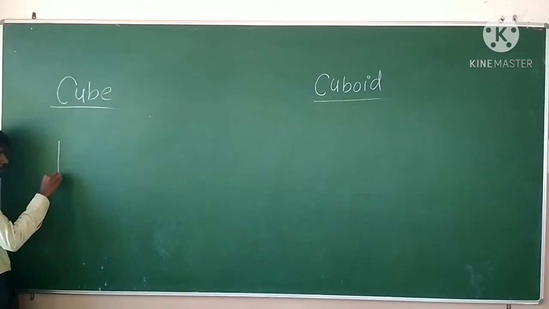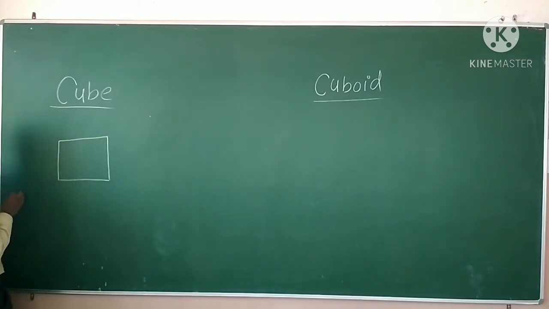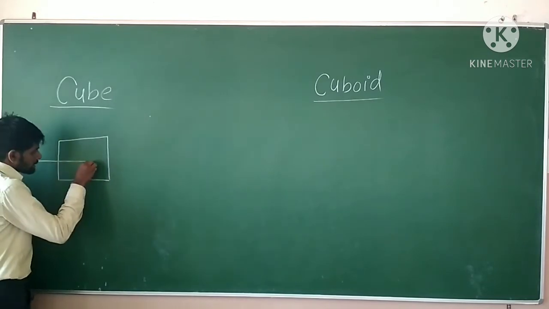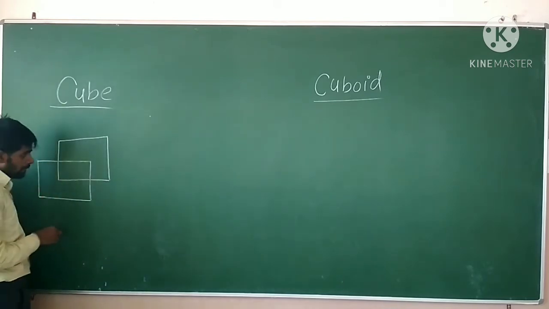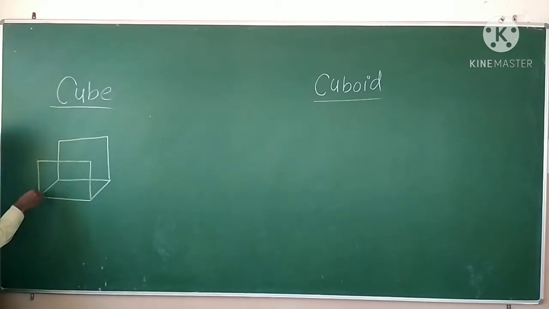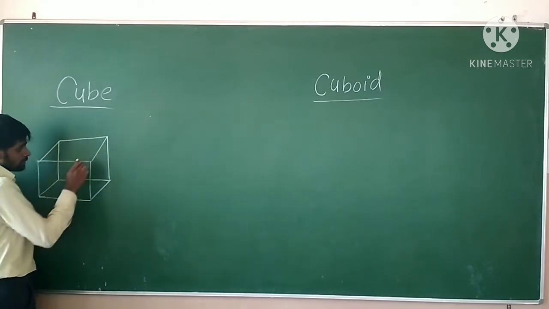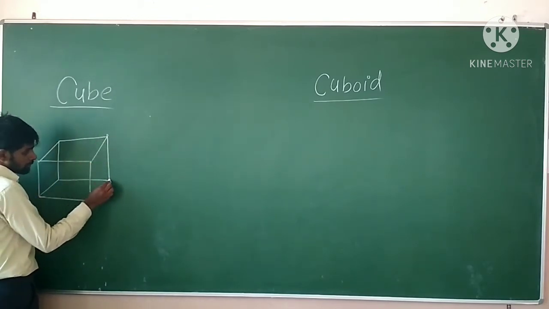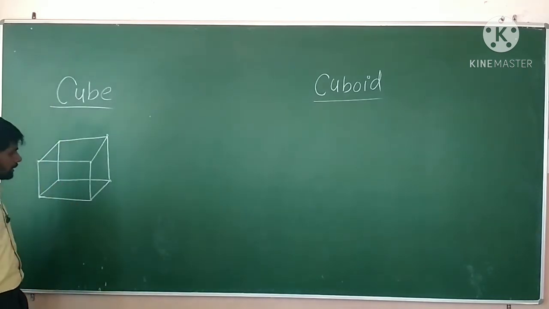So how can we draw a cube? Let's draw a one square. Then we will draw another square like this. पहले ऐसे squares बना लो. ठीक है? This is the squares. Now we will join these two points and these two points. Again we will join, ये कोने को इस कोने से मिला देंगे और ये कोने को ये कोने से. ठीक है? So this is a cube.